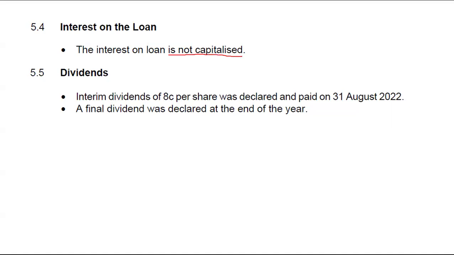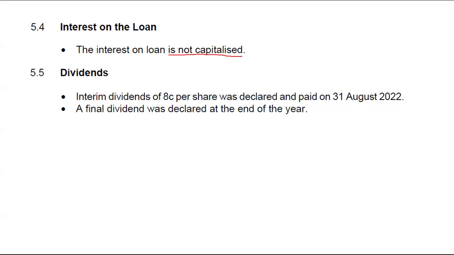And also go back to my cash flow statement notes, where I differentiated between interest being capitalized and interest not being capitalized. If interest is capitalized, you use the table. If it's not capitalized, you have to draw the timeline and check how much you owed at a specific point. It's either you took an extra loan or you repaid a loan. So you need to pay attention to that. That is when it's not capitalized. Here you were lucky, it was given to you.